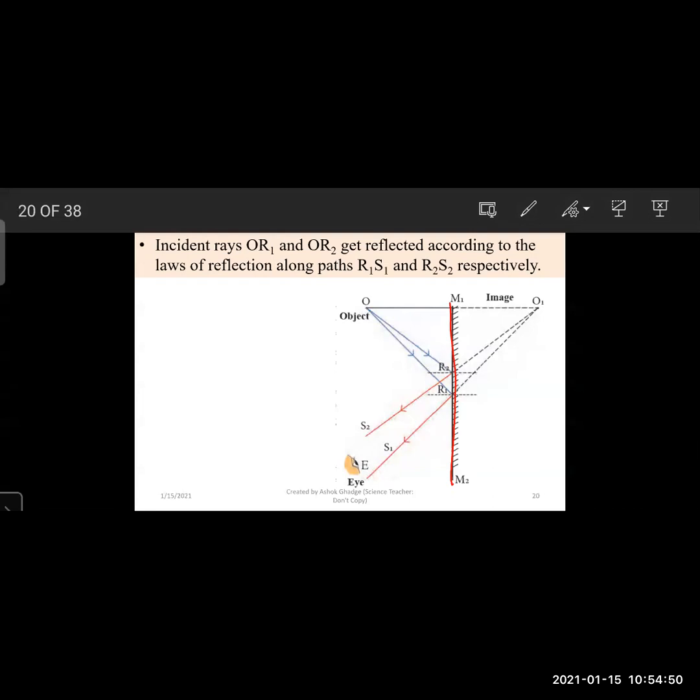Now from that point O, incident rays which are falling on that mirror, that is OR1 and OR2, are falling on the mirror at particular points. Now these OR1 and OR2 are reflecting and seen by our eyes.